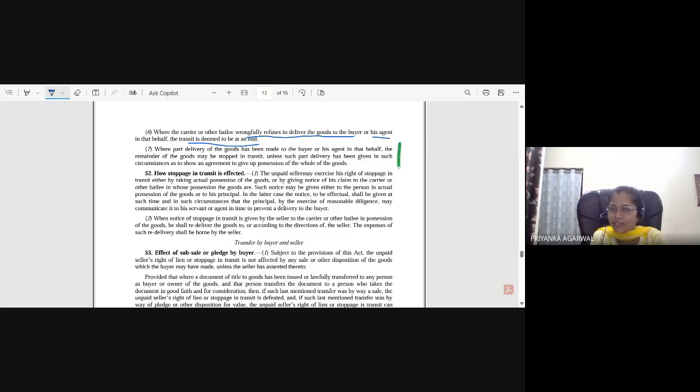This also we have discussed, that if the part delivery amounts to showing an agreement to give up the possession of the whole goods, then even if the part delivery is made, it will be considered as equivalent to the seller not having the possession of that good, even if he is having the remainder of the goods with him. Any question?